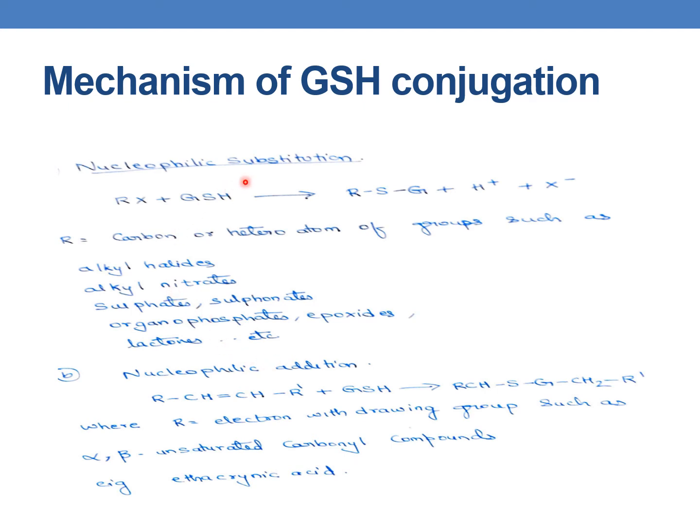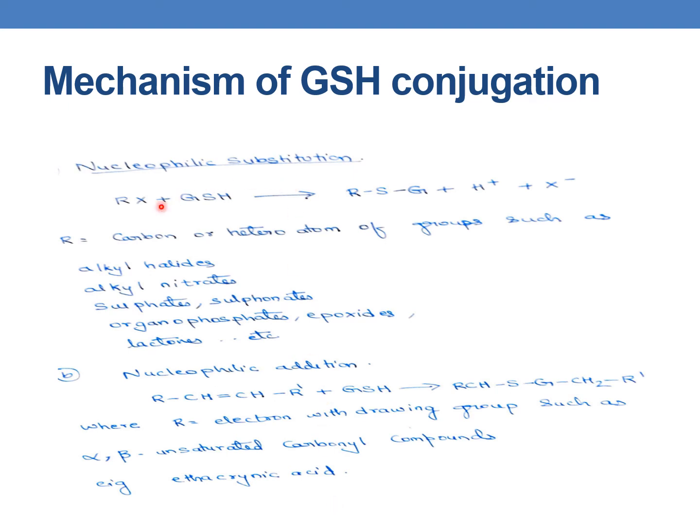Nucleophilic substitution is mainly seen in compounds such as alkyl halides, alkyl nitrates, sulfates, sulfonates, organophosphates, epoxides, lactones, etc. Whereas nucleophilic addition is seen especially in the case of alpha beta unsaturated carbonyl compounds, for example ethacrynic acid.